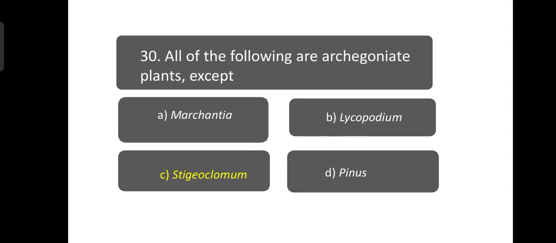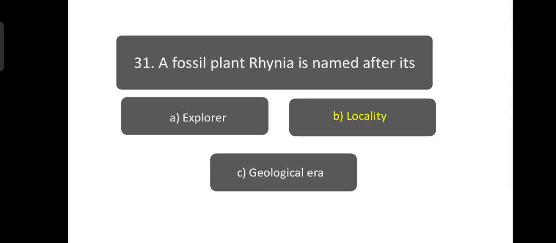All of the following are archegoniate plants except Stygiochilomum. This is a type of algae which does not possess archegonia. A fossil plant, Rhynia, is named after its locality. Rhynia is the name of a village where the fossil of that plant was first found, which belongs to Psilopsida.